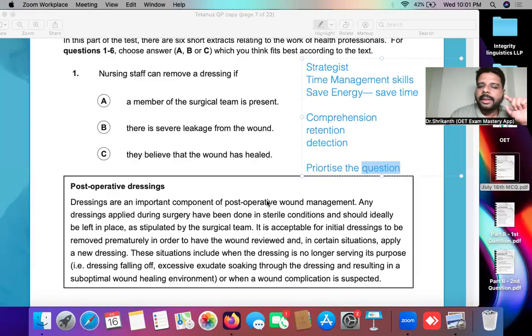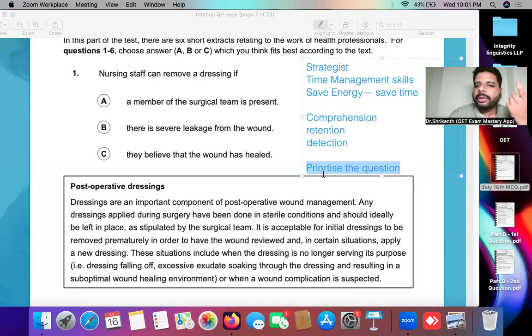But what is your duty? Your duty is to find the answer in limited time. You don't have unlimited time. So in limited time, as well as with limited energy expenditure, you need to find the answer. For that, the right strategy is to never prioritize the paragraph. Of course, you can find the answer, but if you want to find the answer with minimum time and minimum energy expenditure, then you have to prioritize the question. So that is one thing you have to know.